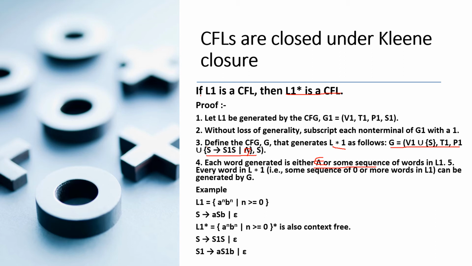For example, L1 is a^n b^n where n is greater than or equal to 0, which is given by the productions S gives rise to a S b or epsilon. L1 closure is also defined as (a^n b^n where n is greater than or equal to 0) closure, which is also context free, and S gives rise to S1 S or epsilon, and S1 gives rise to a S1 b or epsilon. These two productions generate L1 closure equals (a^n b^n where n is greater than or equal to 0) closure.